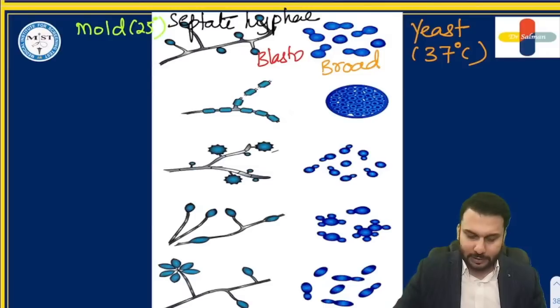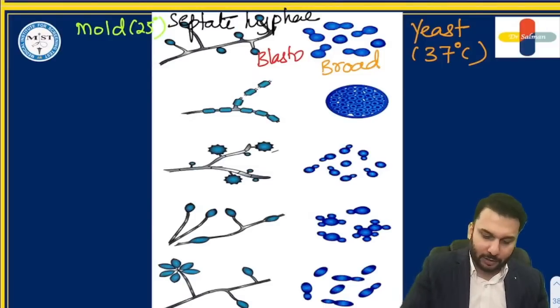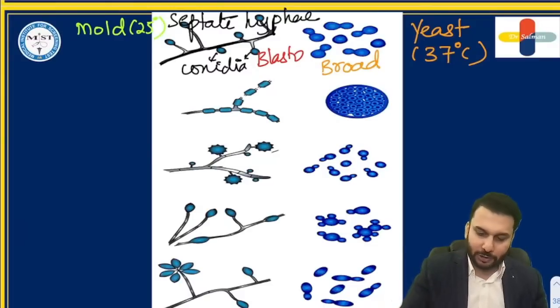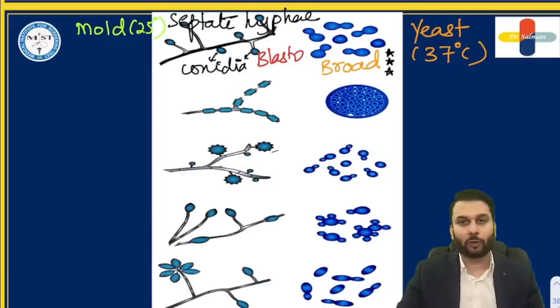The lines in between are the hyphae, and the round things around them are called conidia. Nothing specific there, that is a less likely question. If they ask you a question on blastomyces, it is going to be broad-based bud, which you all know about.